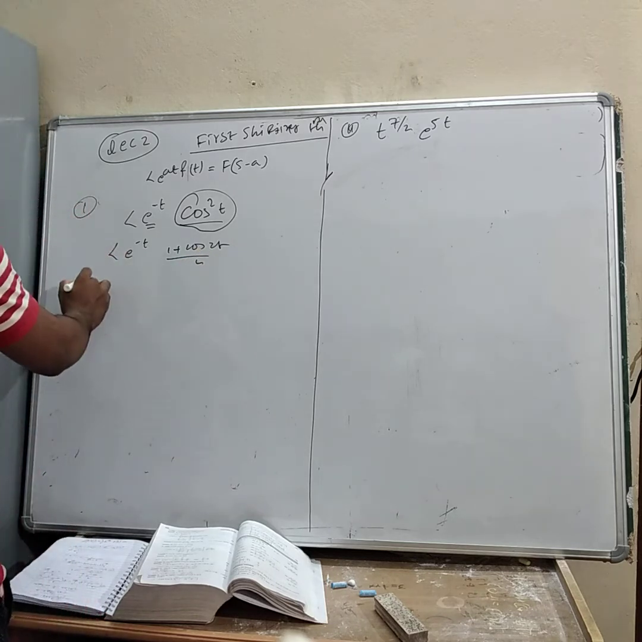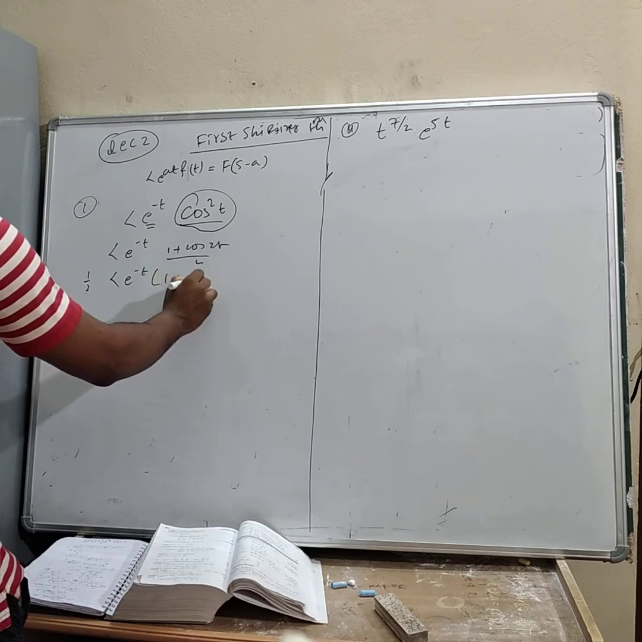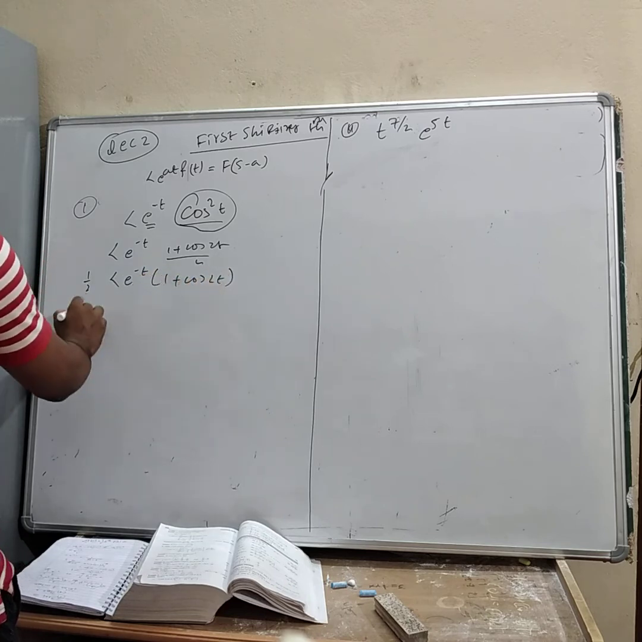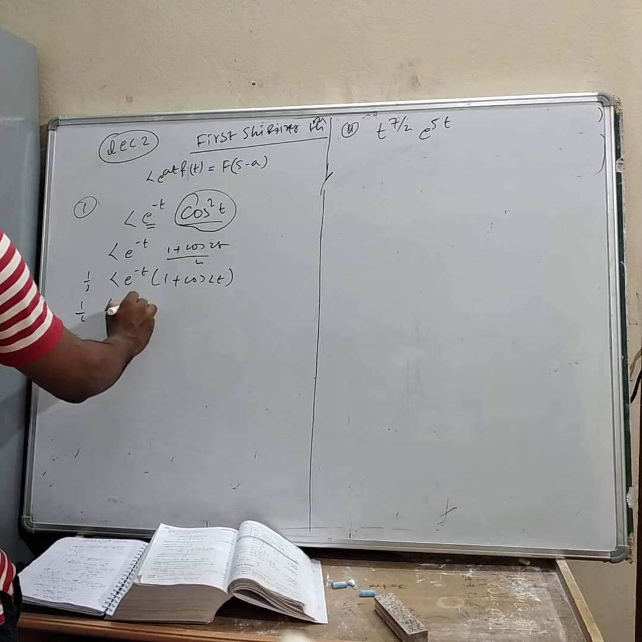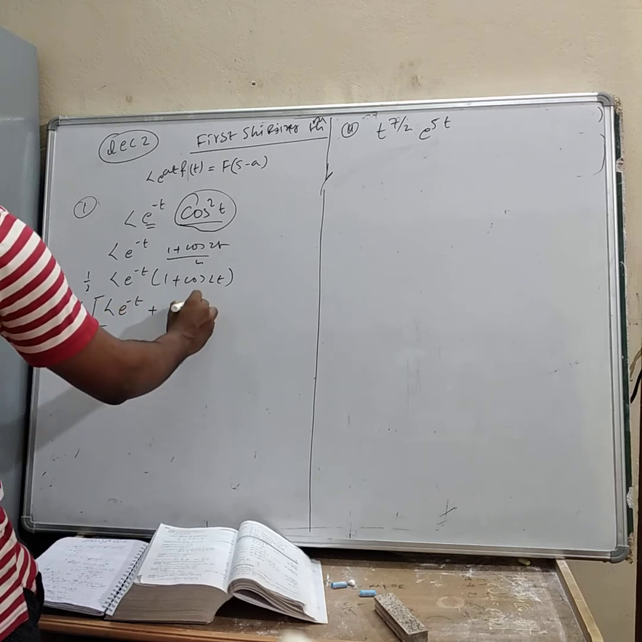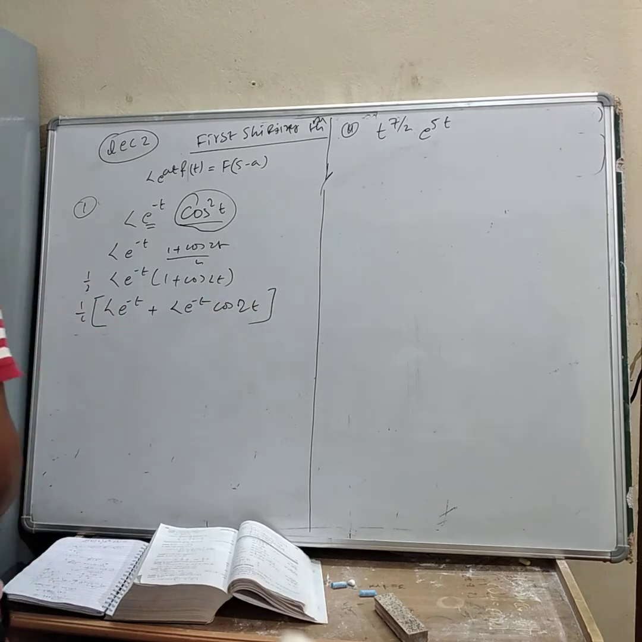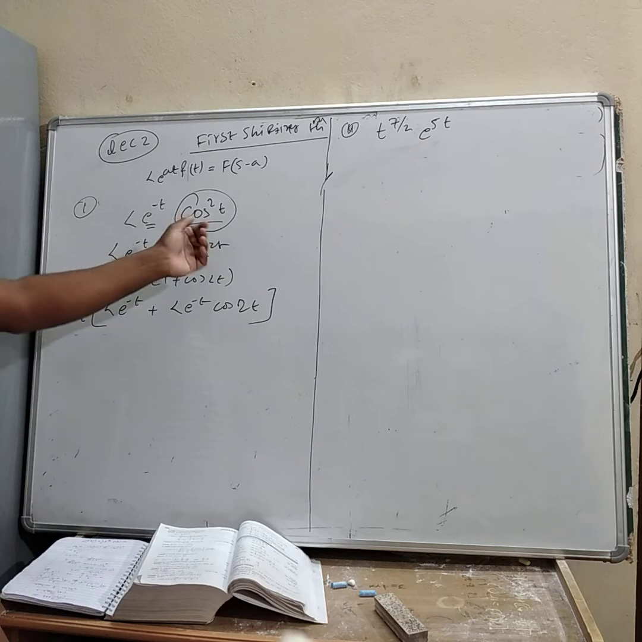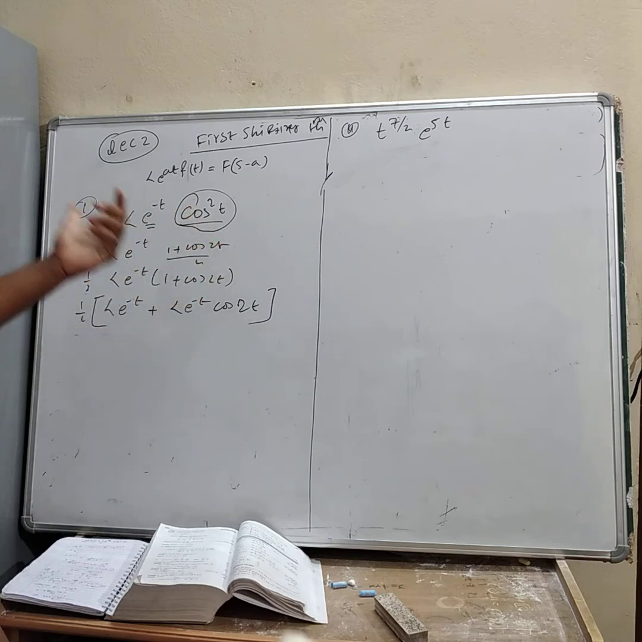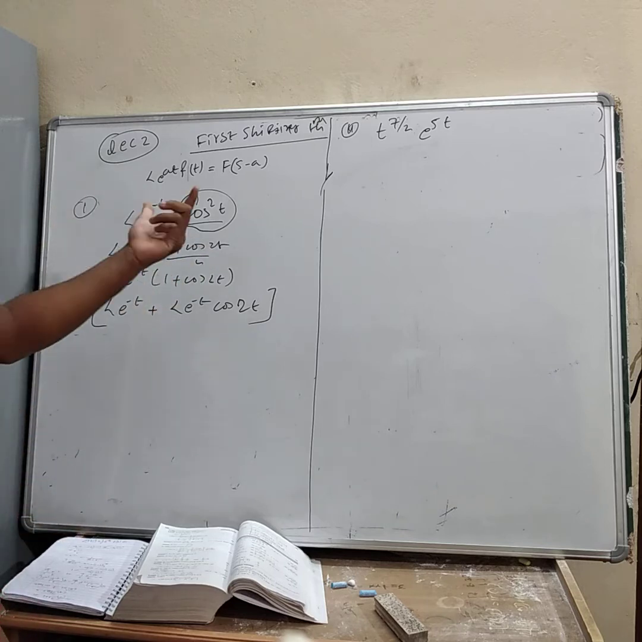So taking 1 by 2 before the Laplace, it will be 1 by 2 Laplace of e to the power minus t, plus Laplace of e to the power minus t cos 2t. Is it clear to everybody? I take cos square t as 1 plus cos 2t divided by 2 because there is no Laplace transformation of cos square t. We need to find it by using the property.